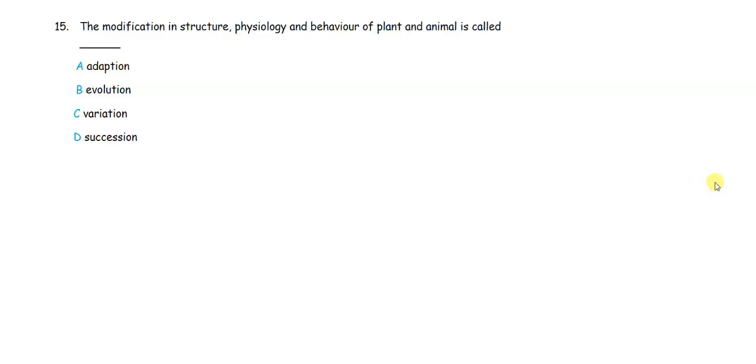Number 15. The modification in structure, physiology, and behavior of plants and animals is called: A, Adaptation; B, Evolution; C, Variation; D, Succession. So this is a question that really tests your knowledge of the differences between concepts that are very similar. Because here we have structure, physiology, behavior. All these three concepts actually affect adaptation, evolution, and variation.